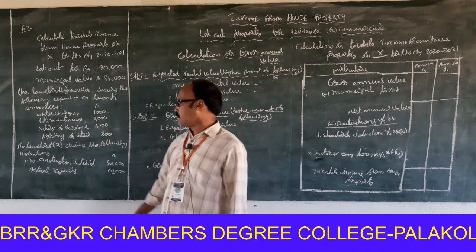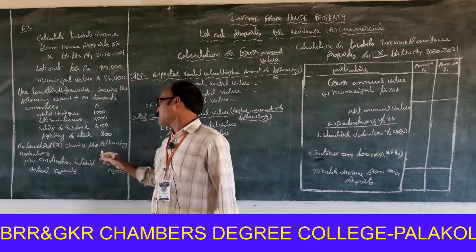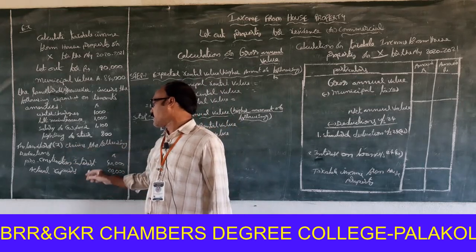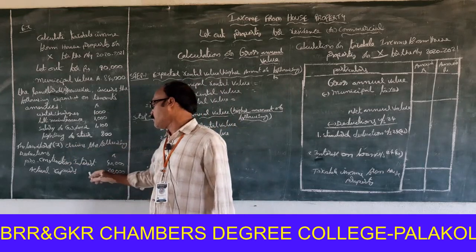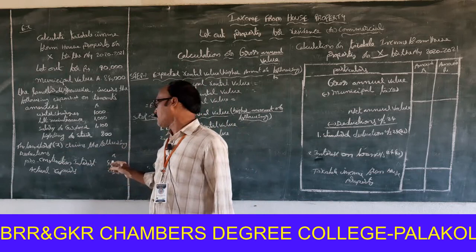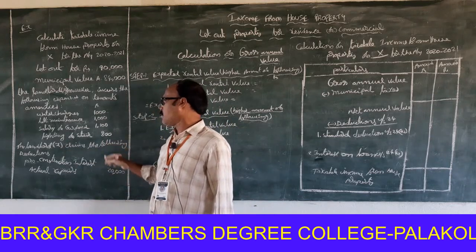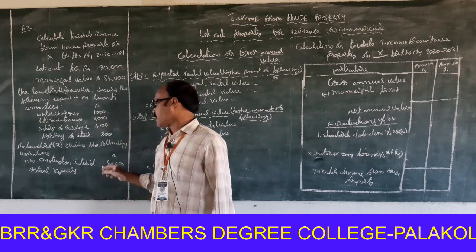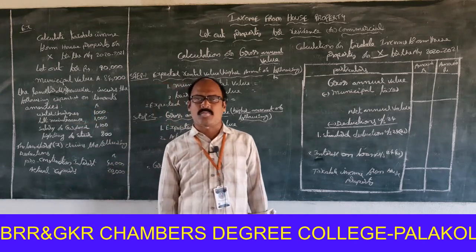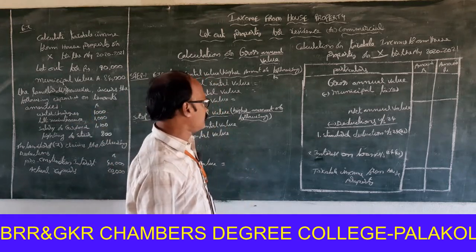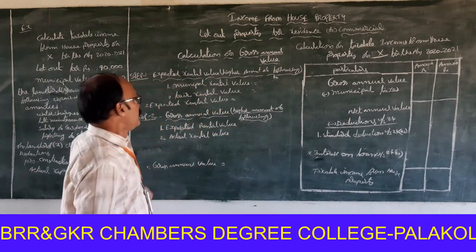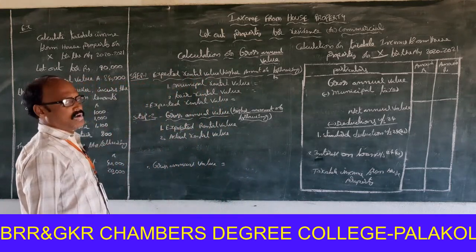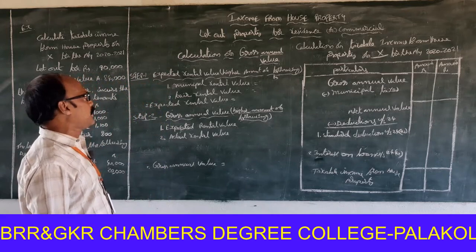The landlord, that means X, claimed the following deductions: pre-construction interest 40,000, actual repairs 20,000. So there are 2 very new points here. One is expenses for amenities. Second one is pre-construction interest. Very easy sum. There is no panic situation in this problem.